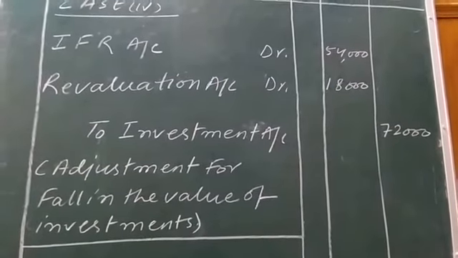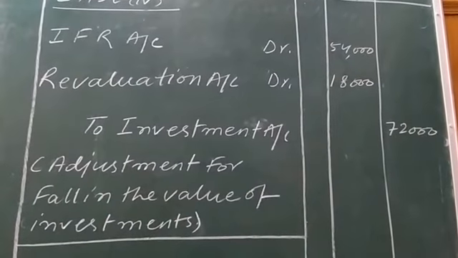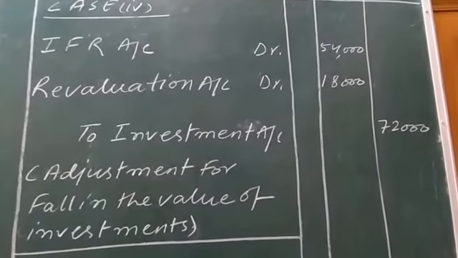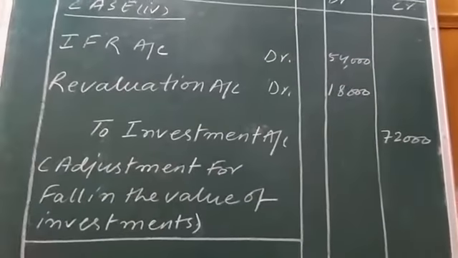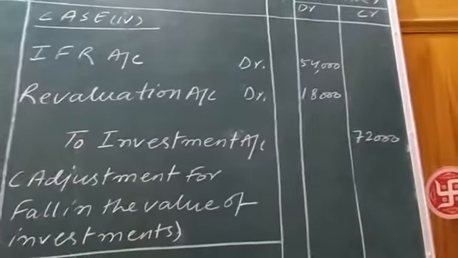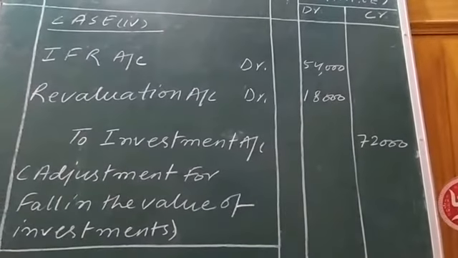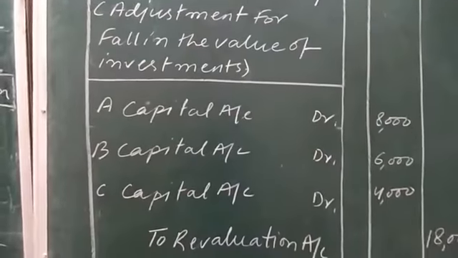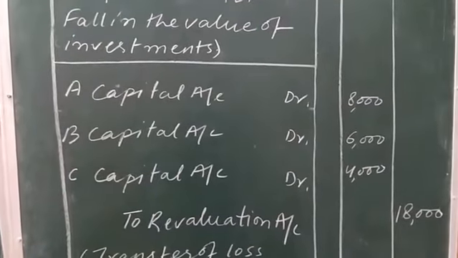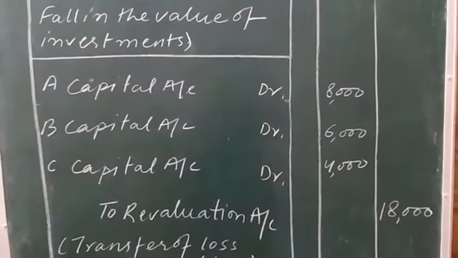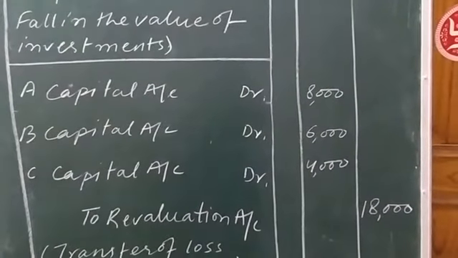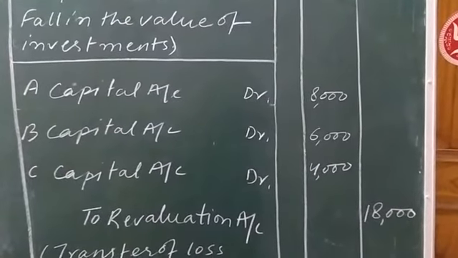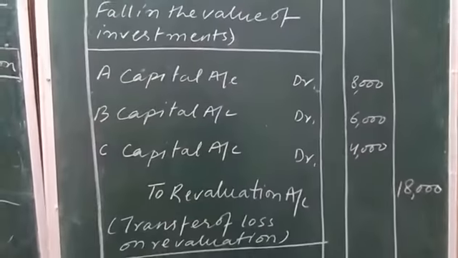The loss, as you well know, is charged from the partners. So this loss will be charged from the partners in the old profit sharing ratio. See, all the three partners' capital accounts are being debited: A's capital account debit, B's capital account debit, C's capital account debit to revaluation account. The loss was of rupees 18,000 and it is to be charged from these three partners A, B, C in their old profit sharing ratio.